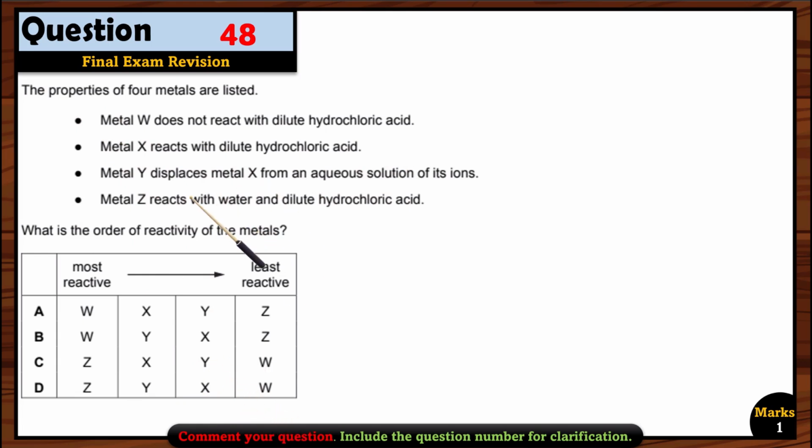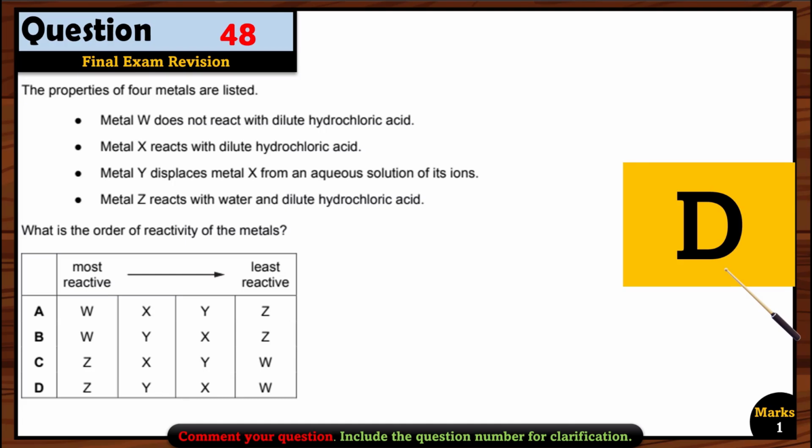So now we have to look for Y actually. Metal Y displaces metal X. It means Y should be before X. So where we can find Y before X? Of course, in option D. Y is before X, so that's why option D is the correct option here.